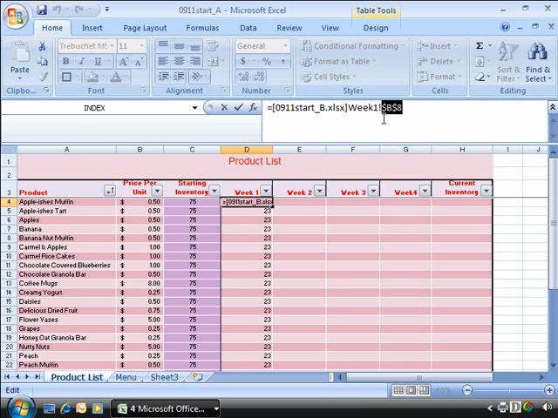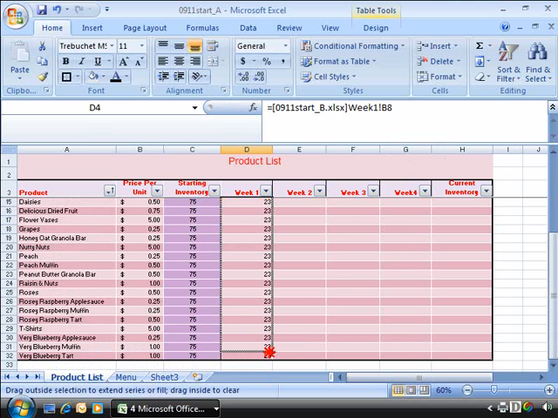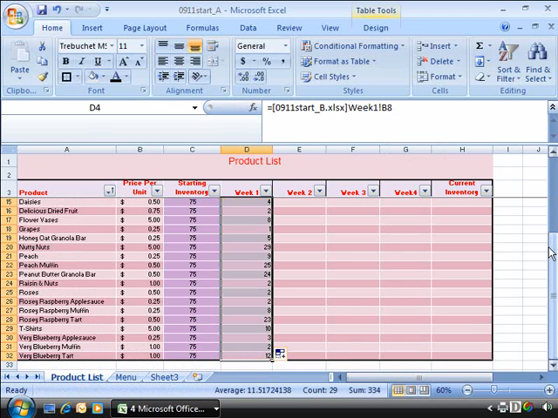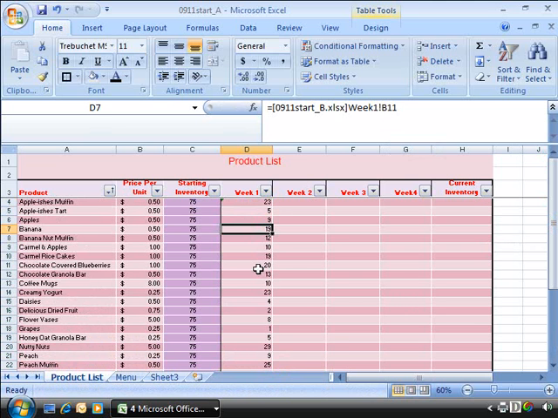To do that, highlight this absolute reference of B8, and then with that highlighted, press F4 on your keyboard until you cycle around to a relative reference. Go ahead and press enter, and then let's calculate that all the way down to the very bottom of our worksheet. And notice that here are our correct totals. We've just pulled them in.